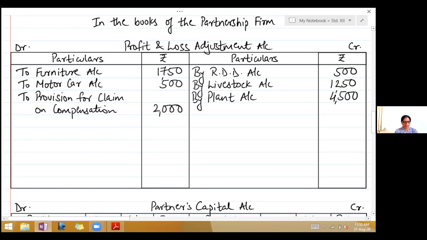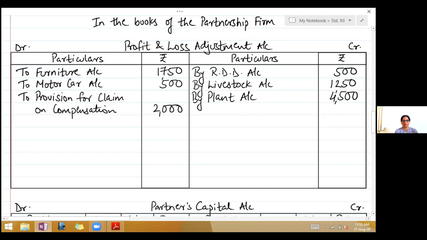Fifth adjustment says RDD is no longer necessary. We have done that adjustment while writing debtors. Sixth, the amount payable to Kaka should be transferred to his loan account. So this we will do only when we close capital accounts.